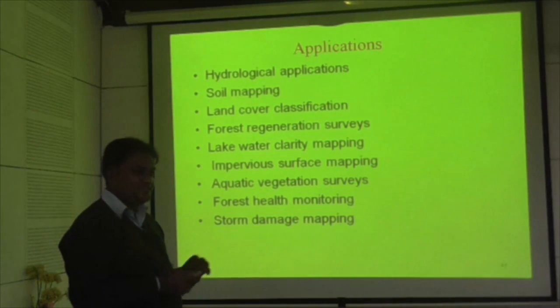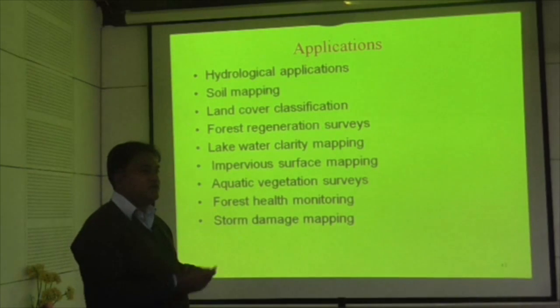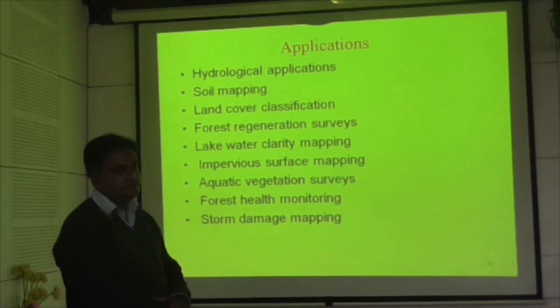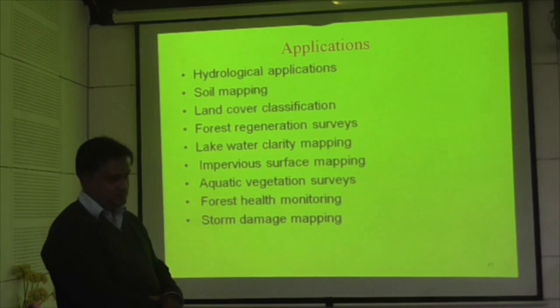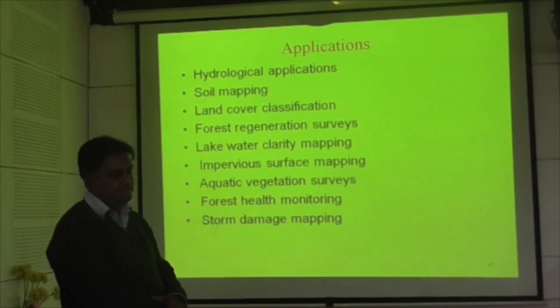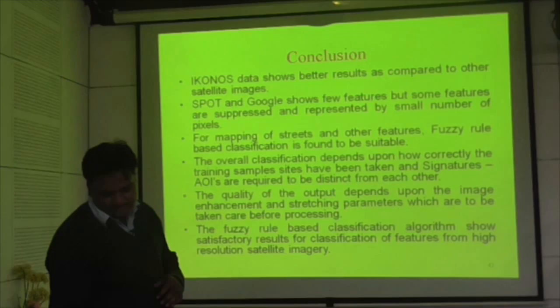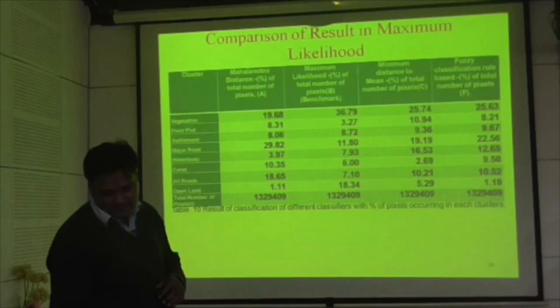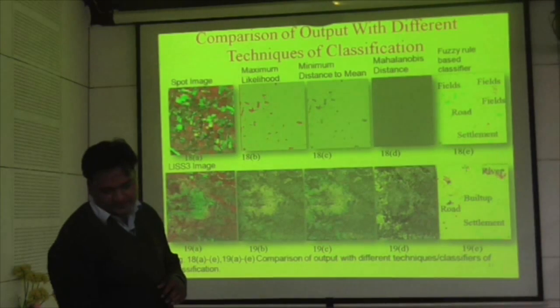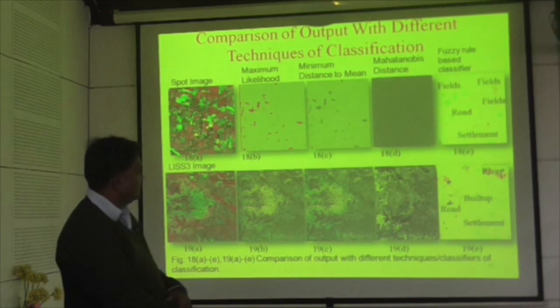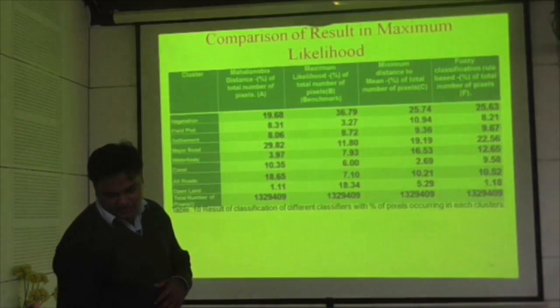Suppose you are doing a good job of land cover classification. How do you compare yours with others? Do they exist, and in what form? You have shown some tables and some pictures, but is it possible to say something quantifiably? You can go back to the pictures you showed for the 3-4 different methods you compared. Visually it means something, but is there a quantitative way? Yes, I have shown you the tables.